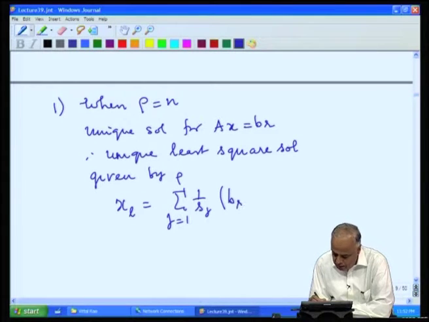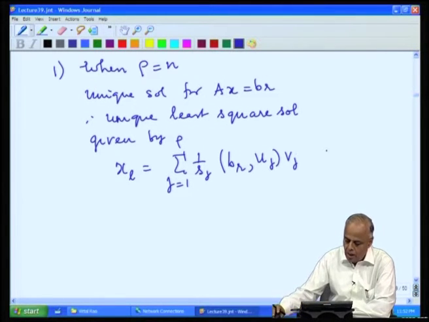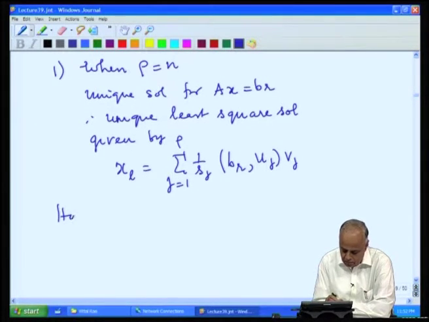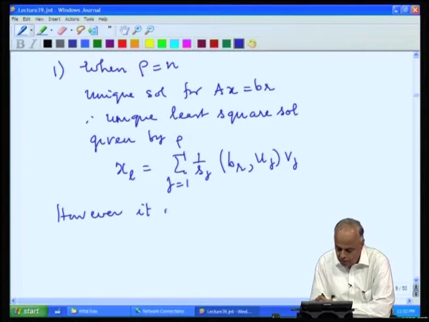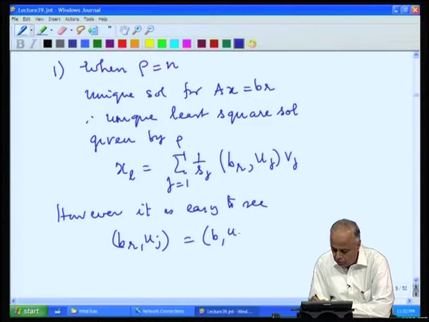Now, the right hand side is B_r. However, it is easy to see that <B_r, u_j> is the same as <B, u_j>.